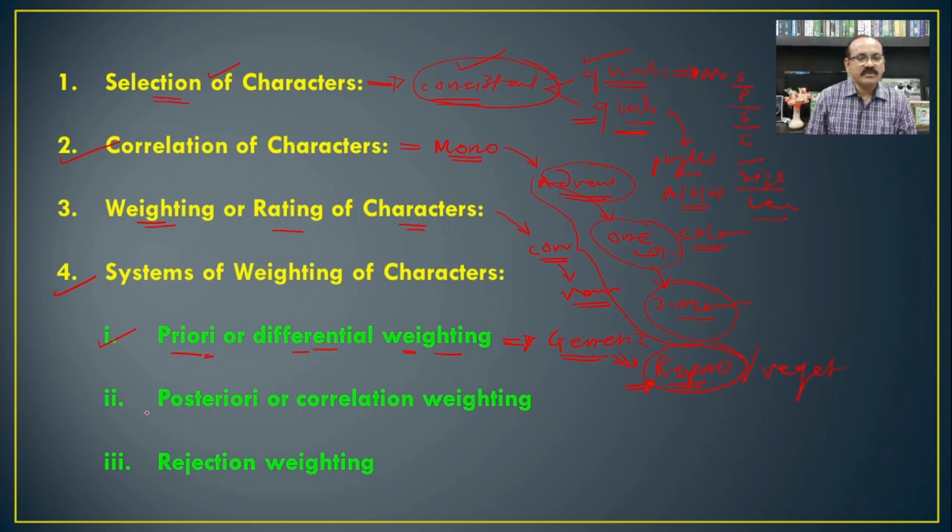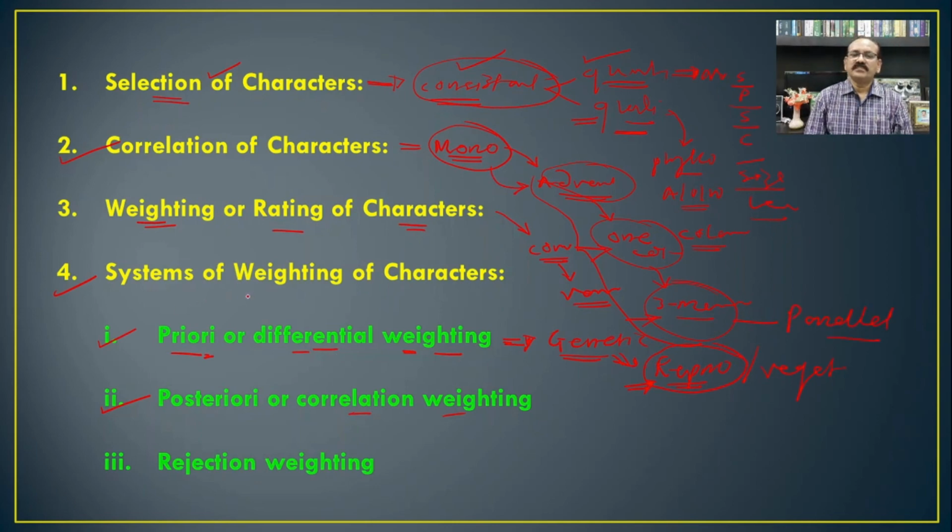But in addition to that, there is the posteriori or the correlation weighting. As we have seen earlier, monocotyledons show the adventitious root, presence of one cotyledon and trimerous type of flowers. In addition to that, there is a presence of parallel venation.